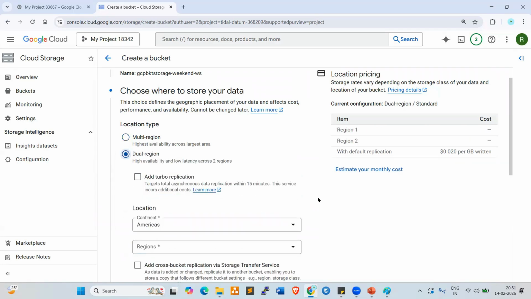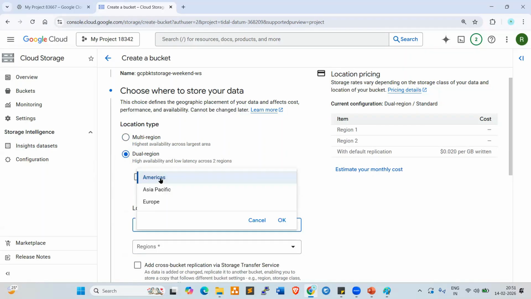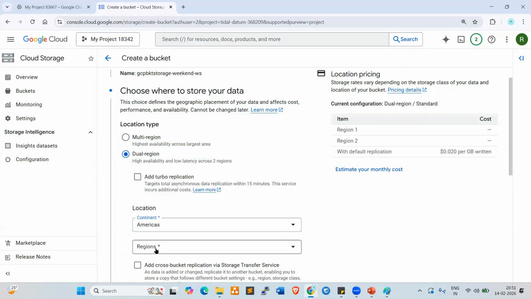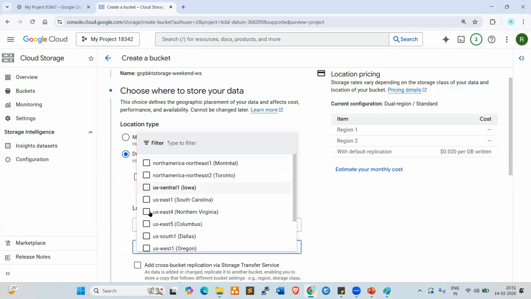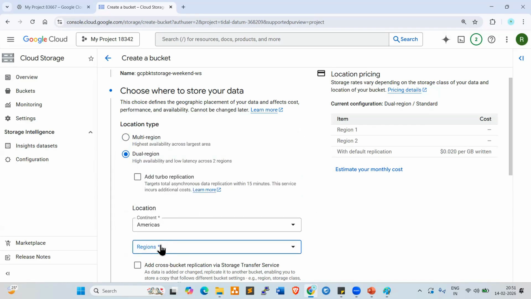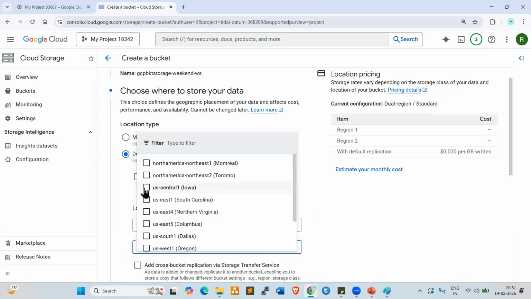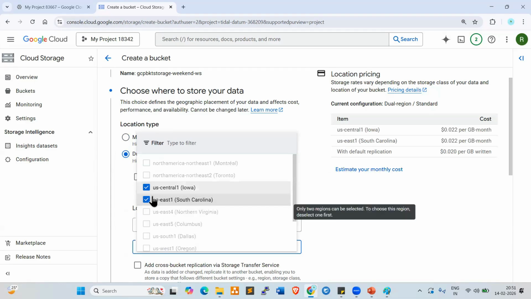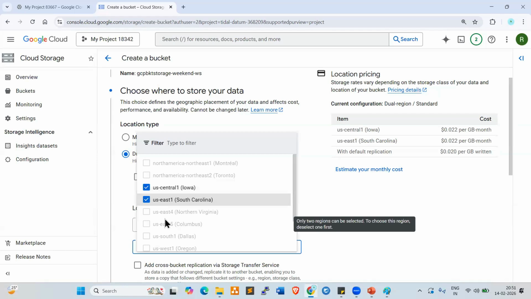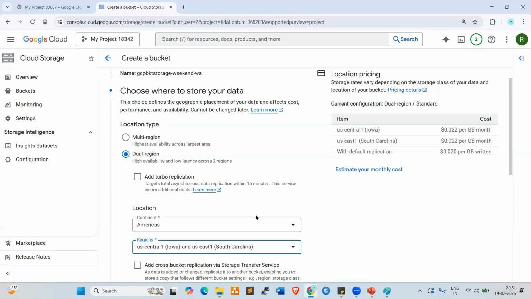So dual region, any two regions you can choose. Americas, right? Select Americas, select US Central one, US East one. Only two it will allow. If you try to select a third one, it will not accept. Okay. So which is dual region, right?